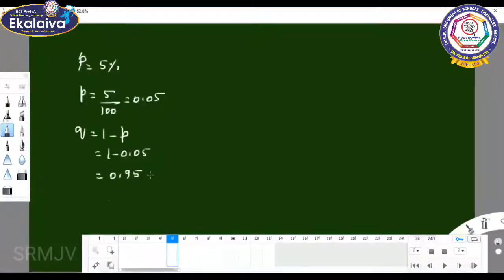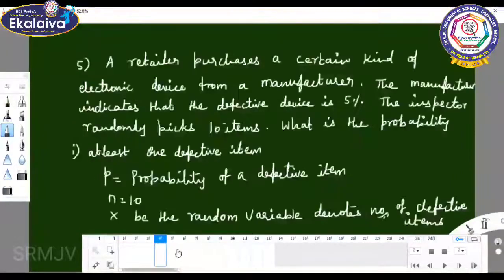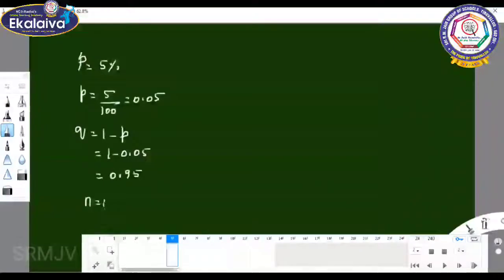So the first subdivision is at least one defective item. Here n equals 10, and at least means greater than or equal to. So we need P of X greater than or equal to 1.